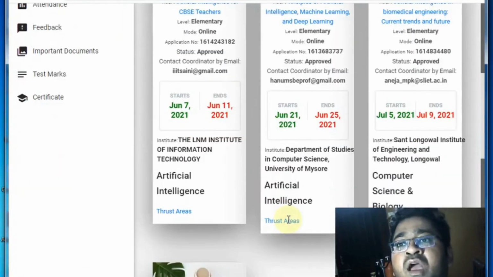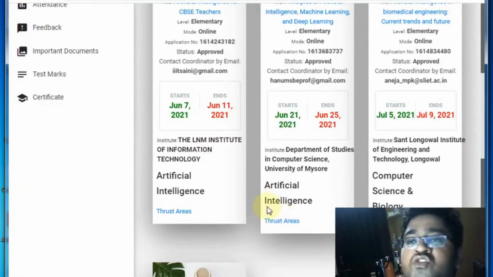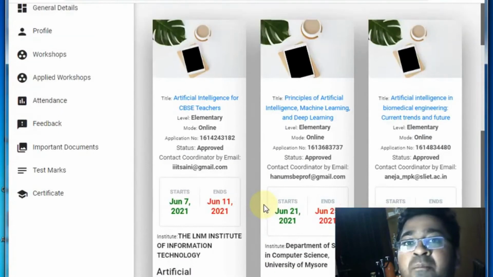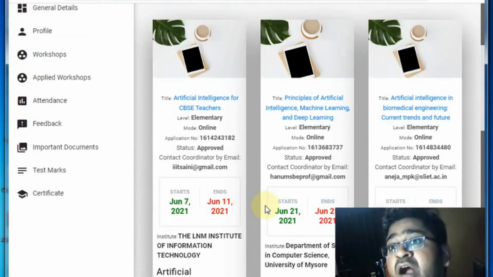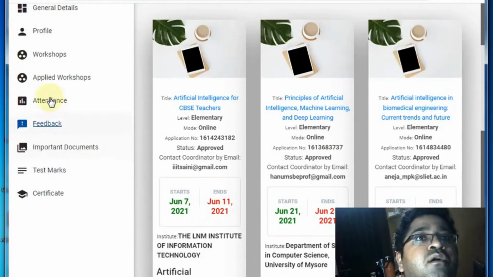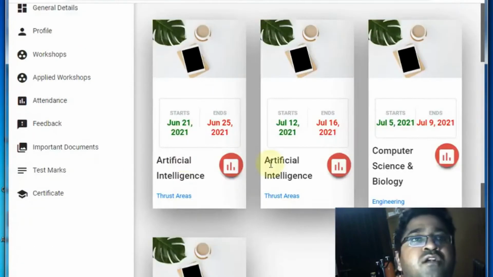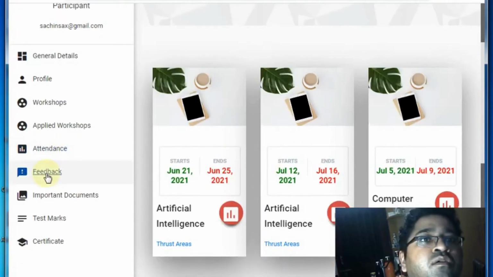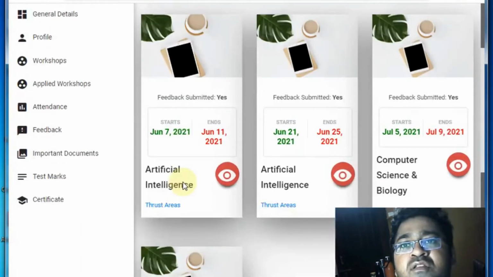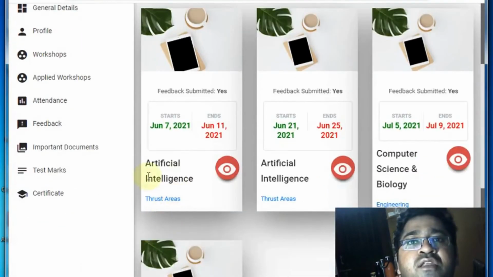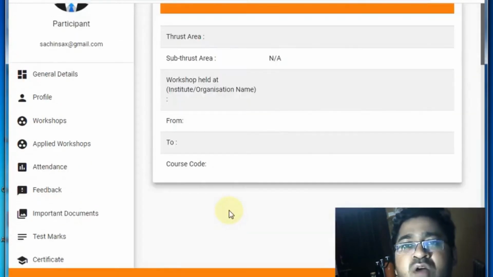I want to underline this and I am very sure about the attendance: they are not going to mark feedback or attendance in the portal unless you have actually listened to the lecture. Once the attendance and feedback are marked, you can check your feedback.